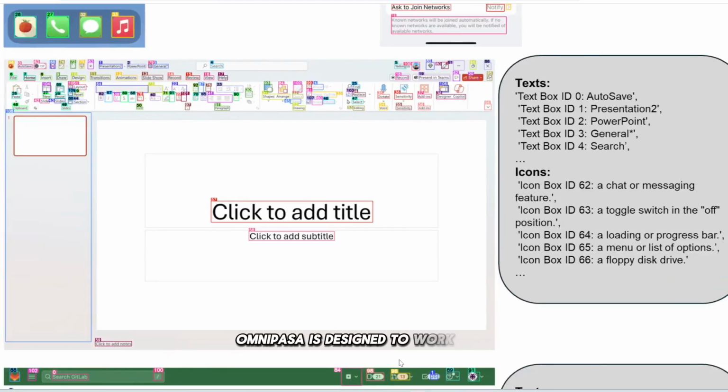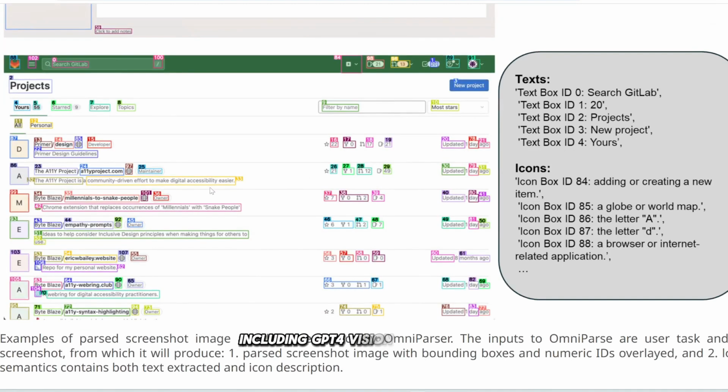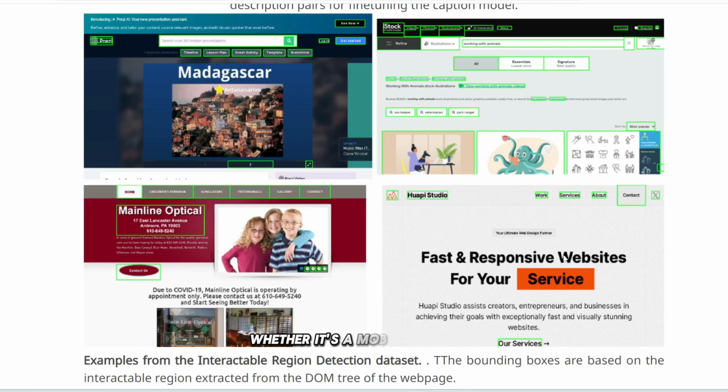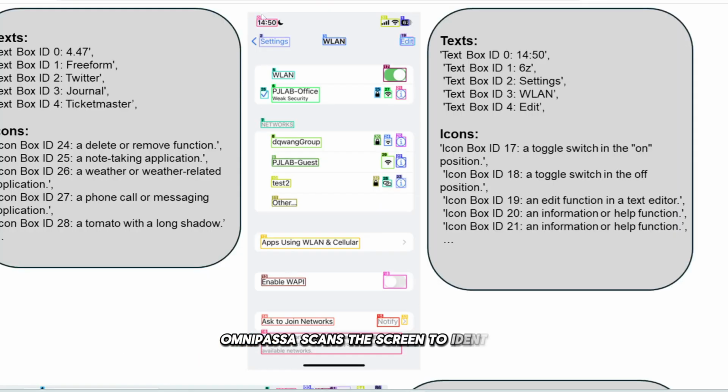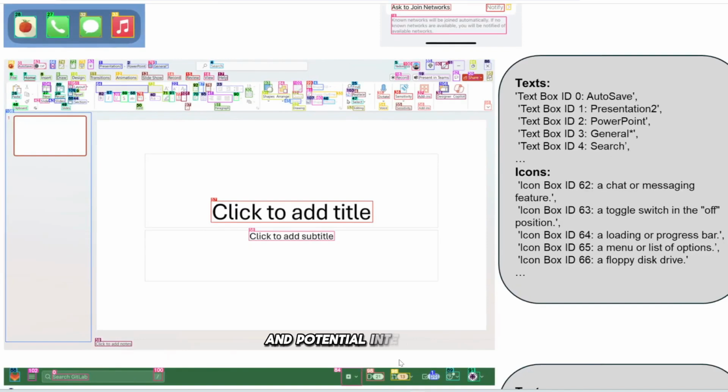OmniParser is designed to work with any vision-based model, including GPT for Vision and Llama 3.2, ensuring flexibility and wide compatibility. Whether it's a mobile interface or a desktop application like PowerPoint, OmniParser scans the screen to identify all interactive elements and categorizes each one based on its function and potential interactions.